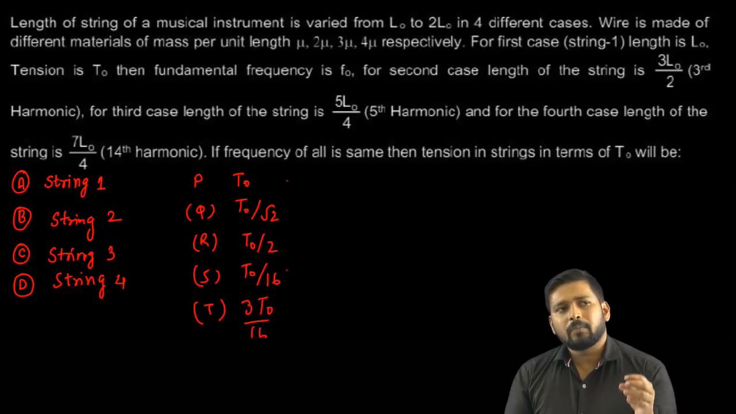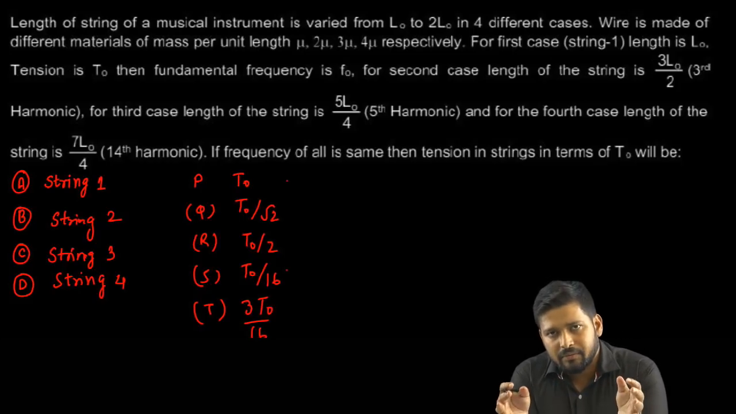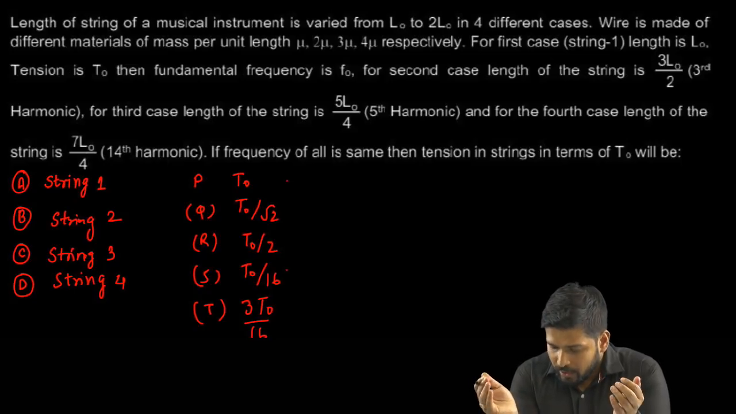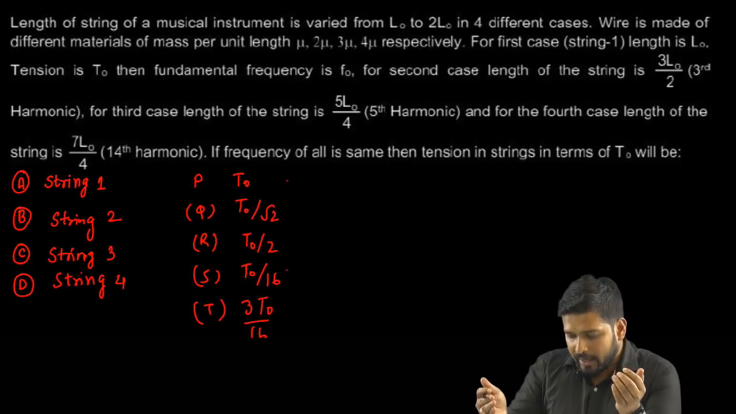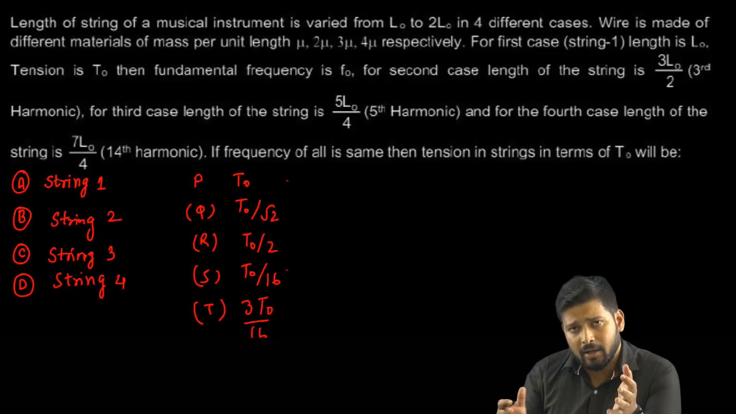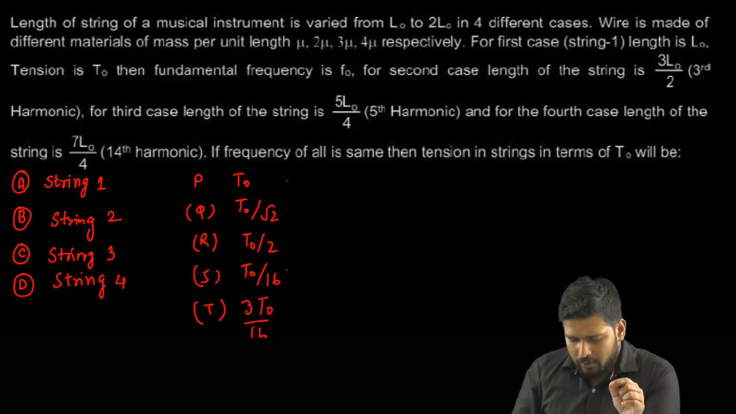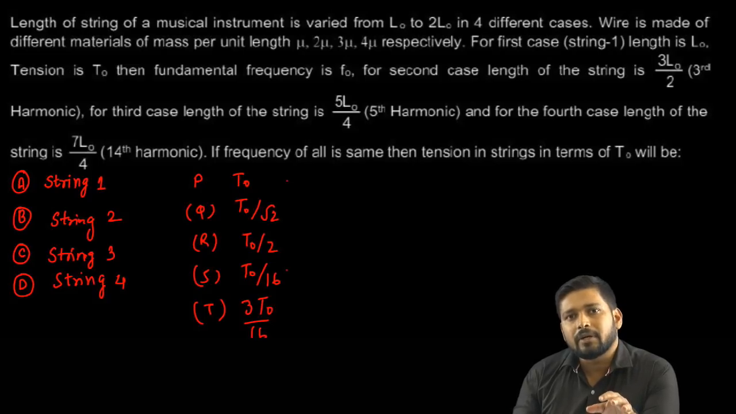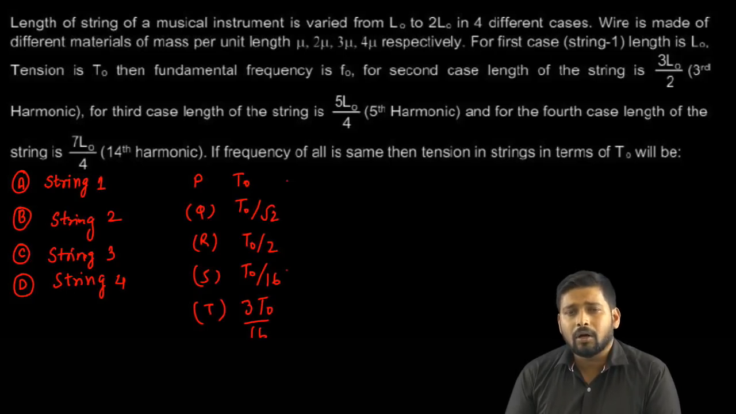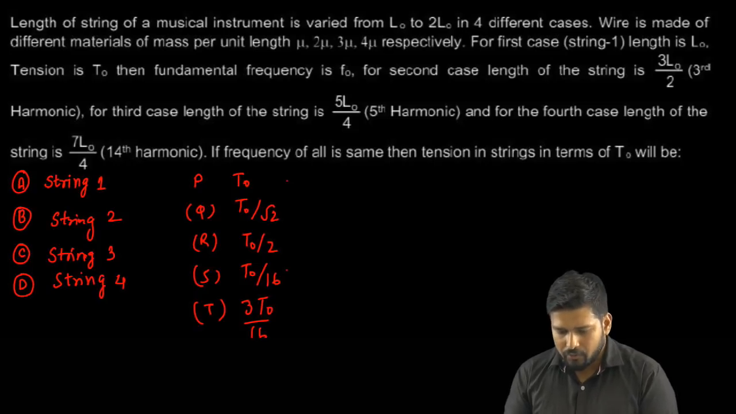Alright, so you see we have strings of different lengths, but what they're saying is the value of the fundamental frequency is the same, but they have different lengths. So for third harmonic, in my first case it's 3L0 by 2, for the third case it is 5L0 by 4, and that is occurring at fifth harmonic. Fine. So we have to talk about the tensions. Basically the tensions will be different in all these different strings, right? So we have to comment about the tensions, and it's a match the column kind of problem, so we have to see which one matches with whom.